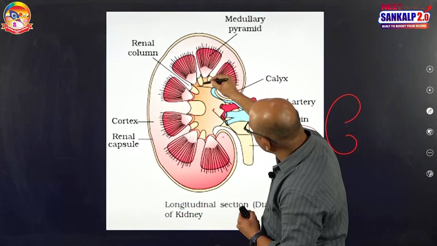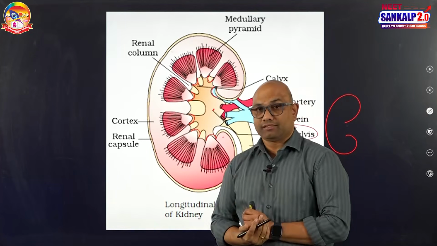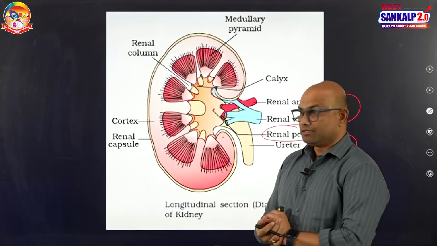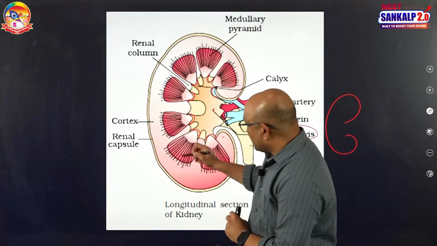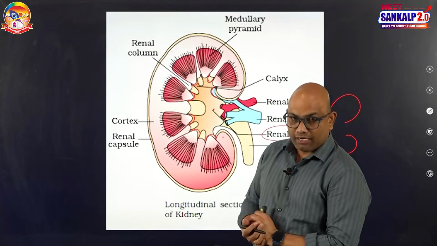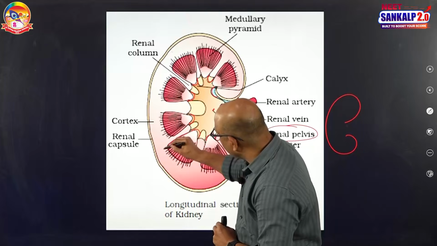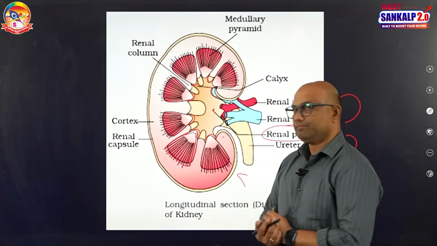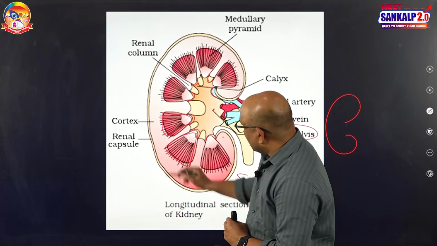These cup like portions are said to be renal calyces. There are many renal calyces present. Extending into each renal calyx, there are conical masses which are triangular in shape. They are said to be medullary pyramids. This is one medullary pyramid, this is another medullary pyramid, and this one is cortex.